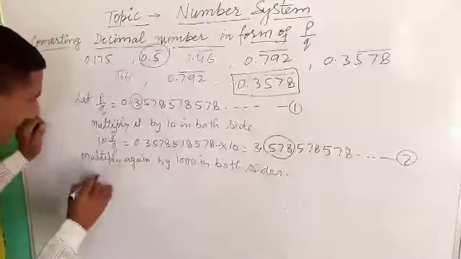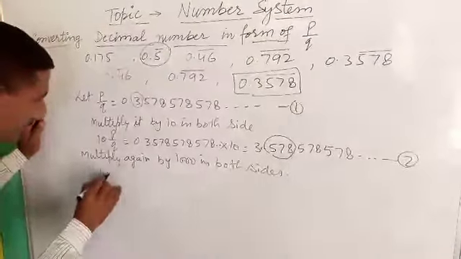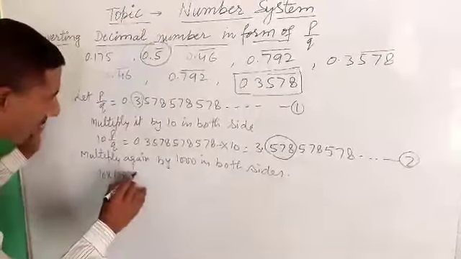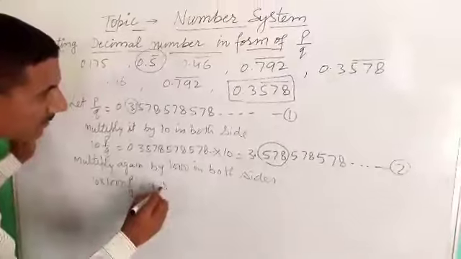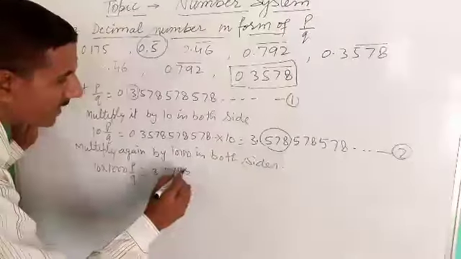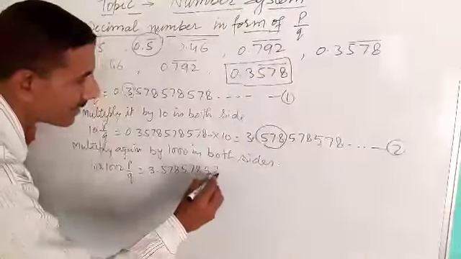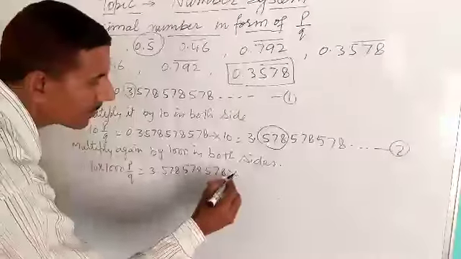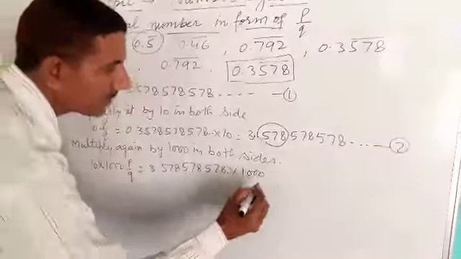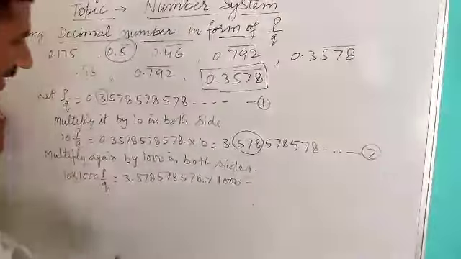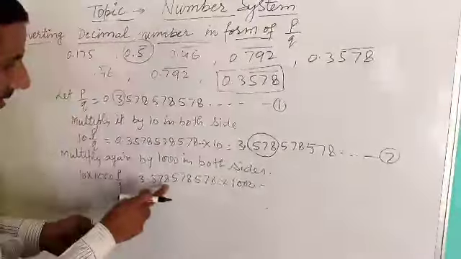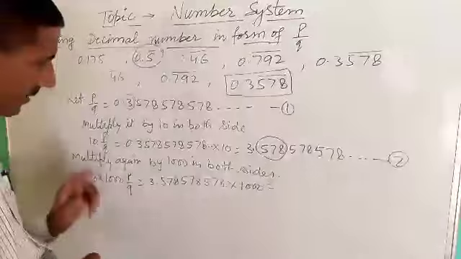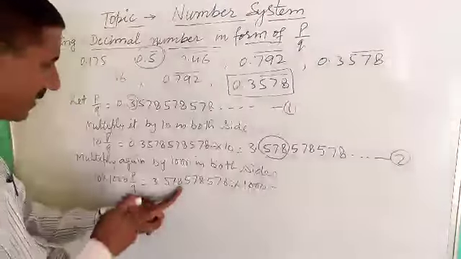What do we get? 10 multiplied by 1000, P upon Q, is equal to 3.578578578 multiplied by 1000. We have seen that when multiplied by 1000, 3 digits come before the decimal.